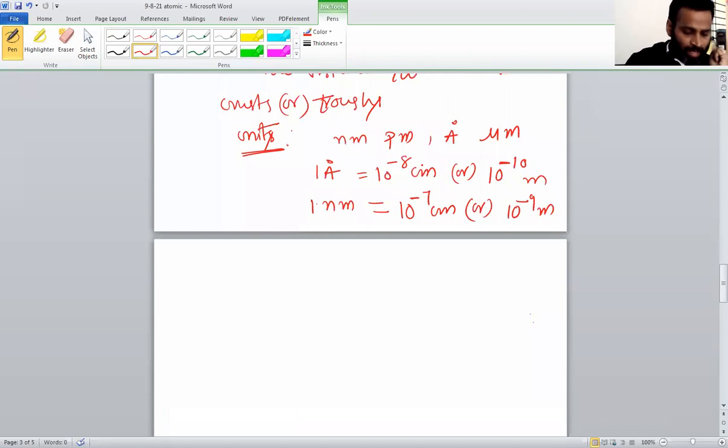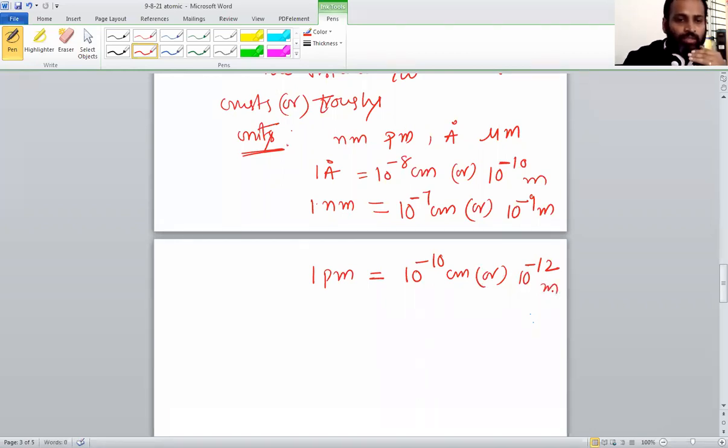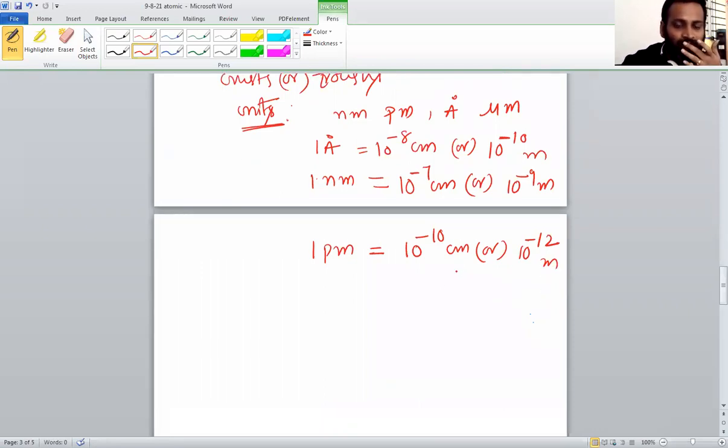Similarly, 1 picometer is 10 power minus 10 centimeter, or 10 power minus 12 meters. You know the relation between centimeters and meters: 1 meter is 100 centimeters, but here it is inverse, 10 power minus 10 and 10 power minus 12, centimeter to meter. So 1 picometer is 10 power minus 10 centimeter, or 10 power minus 12 meters. These are the units and unit conversions.